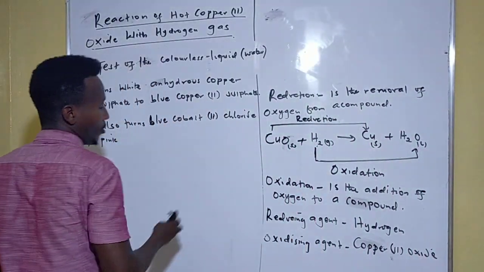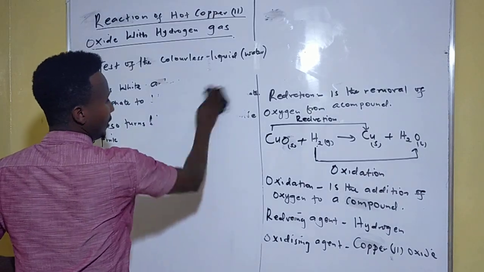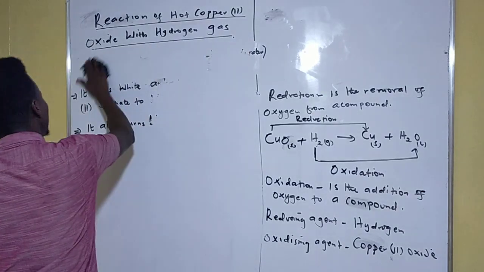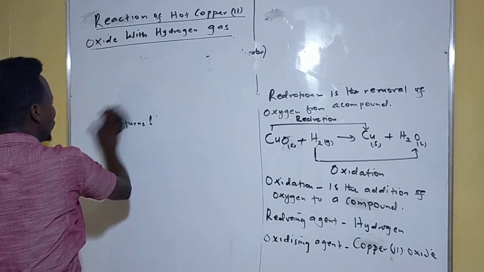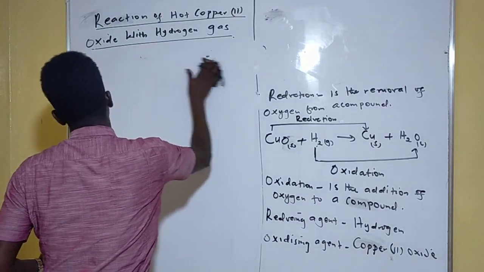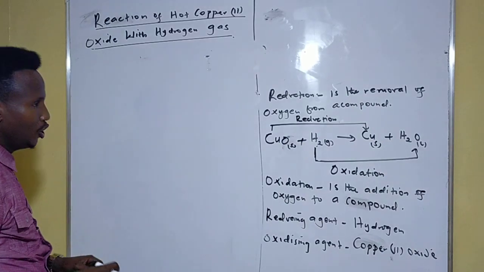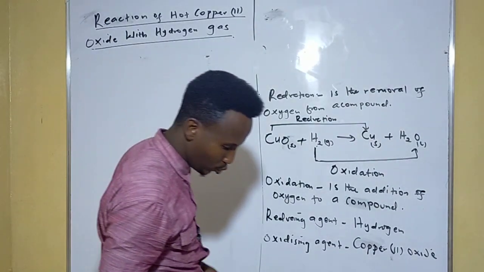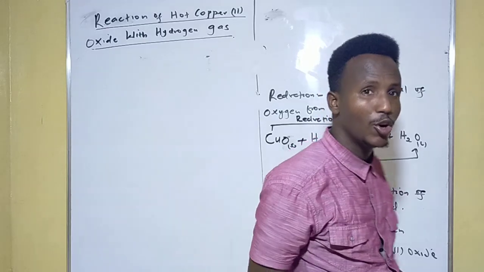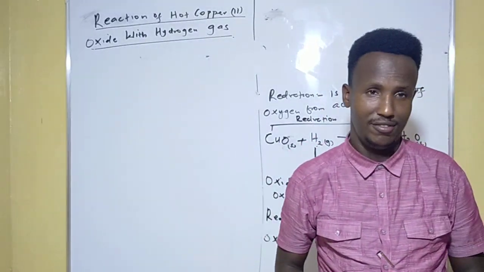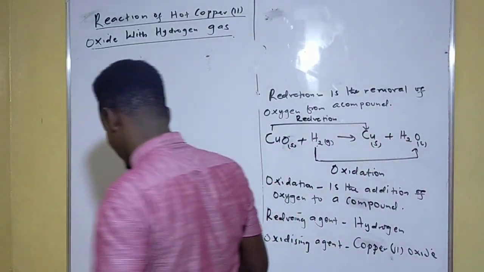Then, after knowing the 2 tests for the colorless liquid, we will go ahead and see other compounds that can be reduced by hydrogen. Hydrogen has also the ability to reduce the oxides of lead and iron. Let me write that.